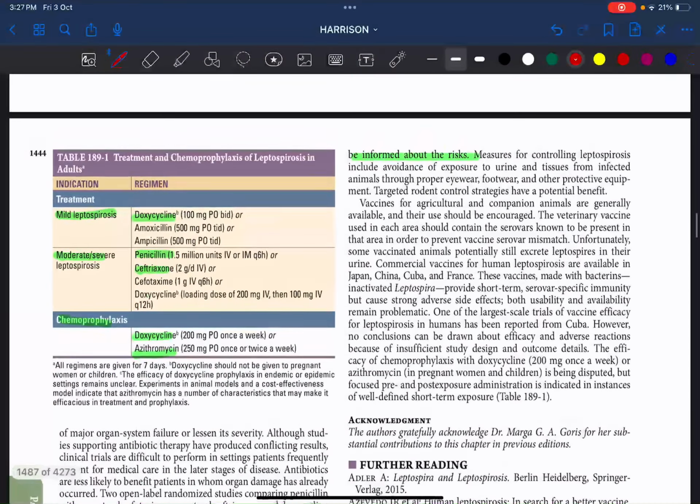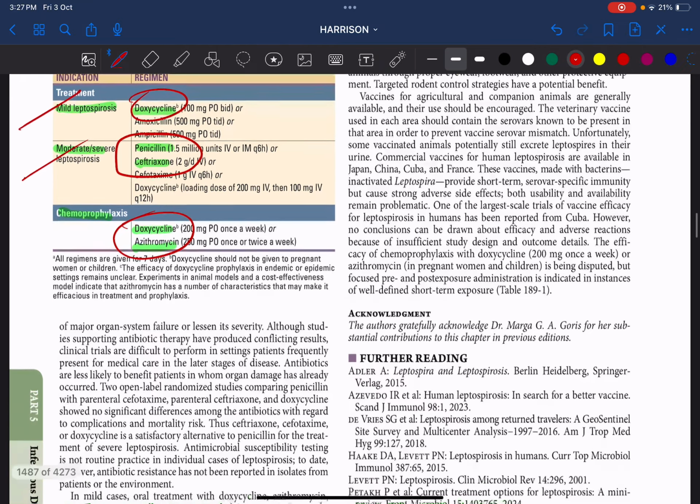So coming to the treatment, it depends on whether it is mild or moderate to severe. Mild means definitely we will go for doxycycline. Currently we are using doxycycline only, because amoxicillin and ampicillin resistance has been found. Whereas in moderate to severe leptospirosis, of course it is always penicillin or ceftriaxone, that is the cephalosporin group of drugs, which are cell wall inhibitors. Mild leptospirosis, doxycycline. Remember, moderate or severe leptospirosis, it is intravenous penicillin or ceftriaxone. And for chemoprophylaxis, we can use either doxycycline or azithromycin. So mild, doxycycline; severe, penicillin or ceftriaxone.